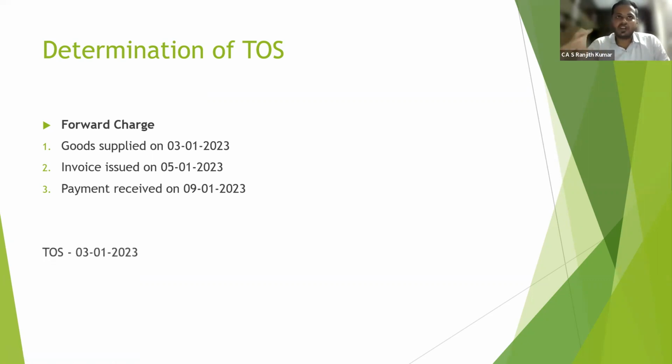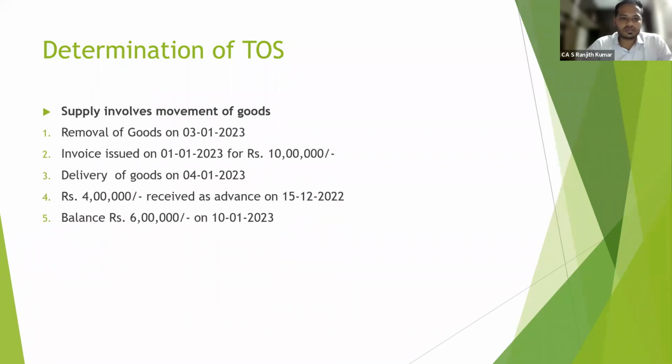Okay, when supply involves movement of goods, time of supply is date of removal of goods or date of invoice, whichever is earlier. That is the forward charge mechanism in case supply involves movement of goods. We'll get into another example where supply involves movement of goods. Suppose I am a supplier, I am removing the goods to the recipient on 3rd January, for which I have issued the invoice on 1st January.